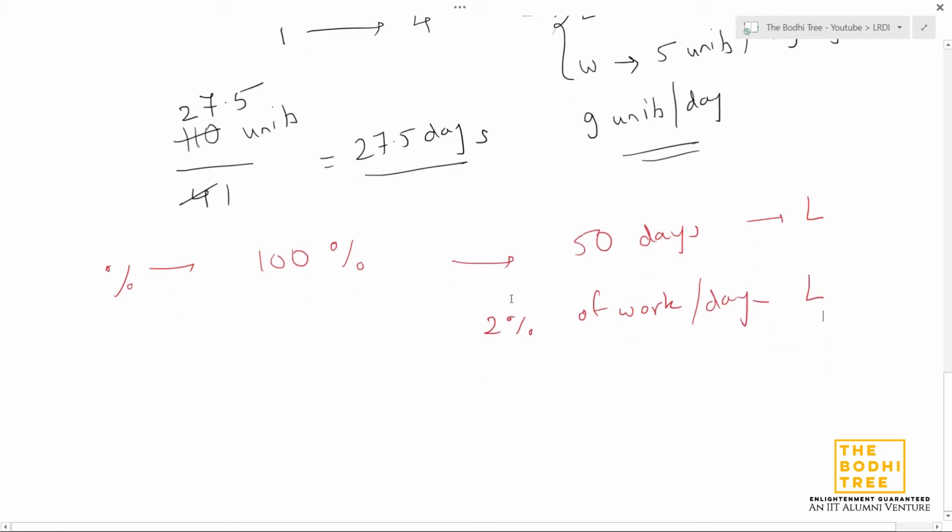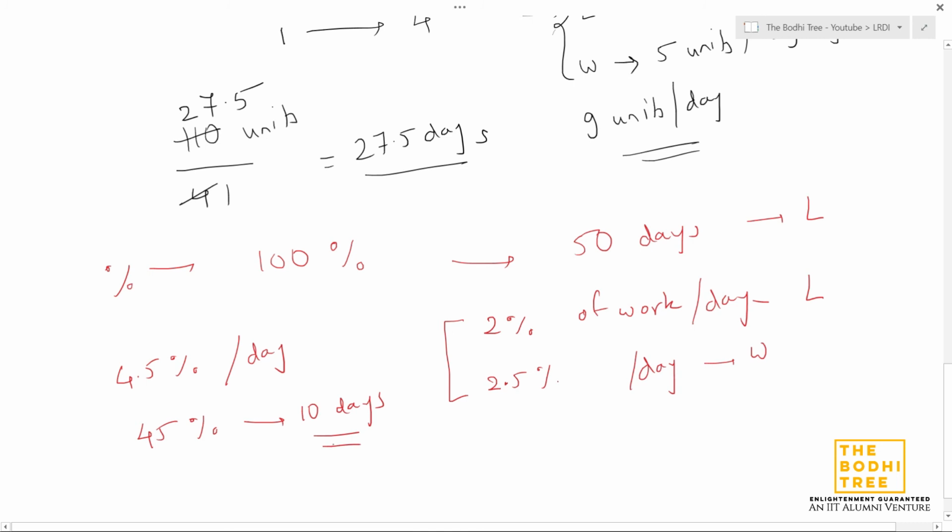Everywhere we are finding efficiency. In time and work, we generally need to find efficiency. Similarly, for Washington, what is his efficiency? 100% divided by 40, we get 2.5% of work done per day by Washington. Combined, how much work do they do? 4.5% of work per day, but they worked together for 10 days. So multiply by 10, and we get 45% of work done after 10 days.